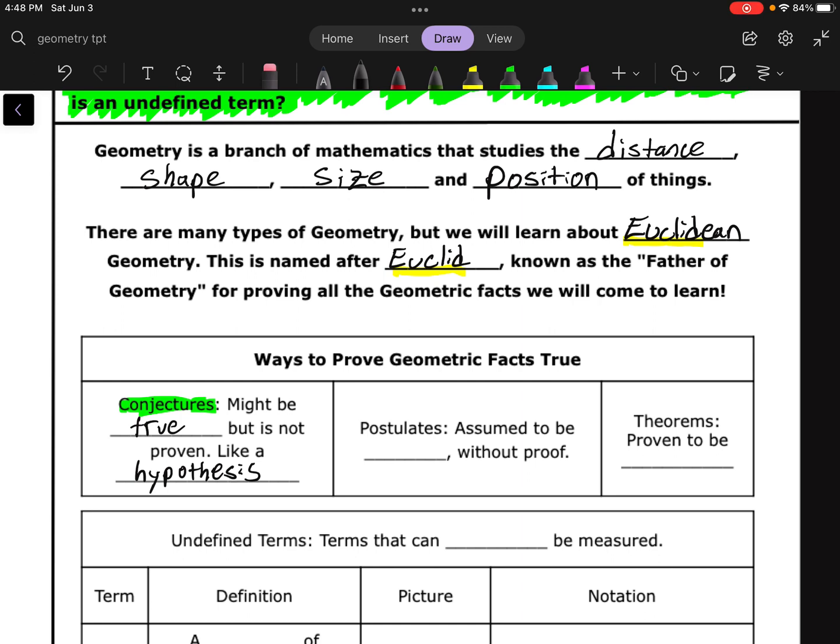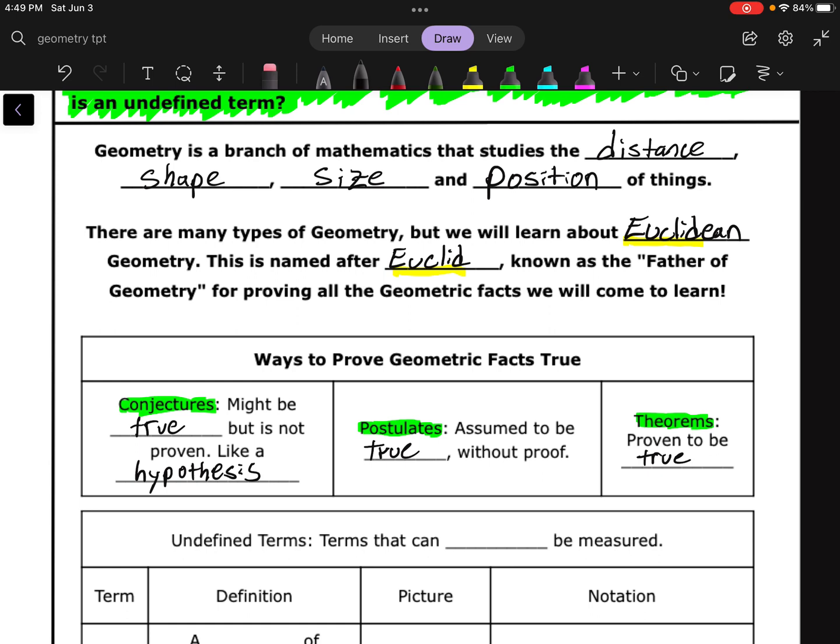Next up is what's called a postulate. It's kind of a fun word, postulate. A postulate is something that we're just going to assume to be true, but we haven't proven it yet. And there were a few postulates that Euclid started off with that he just assumed were true, and he used those to build up to bigger things. And then lastly, we have an actual theorem. A theorem is something that has actually been proven to be true.